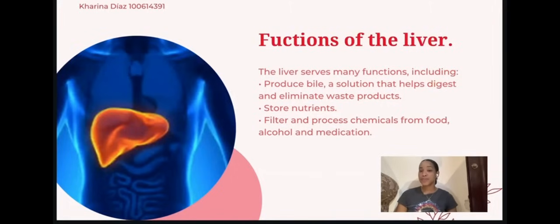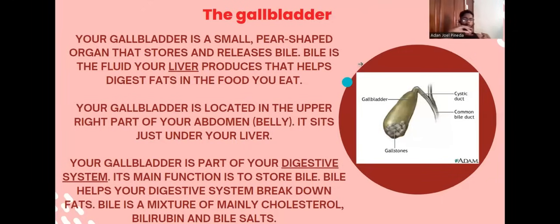This was everything for my exposition, so thank you. Now I'm going to talk about the gallbladder. Your gallbladder is a small, pear-shaped organ that stores and releases bile. Bile is the fluid your liver produces that helps digest fats in the food you eat.